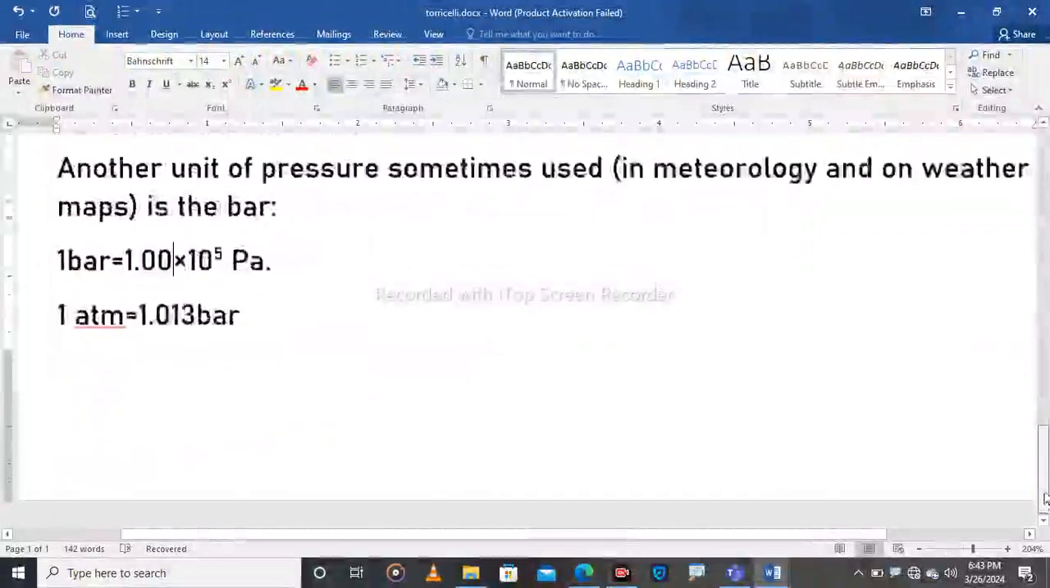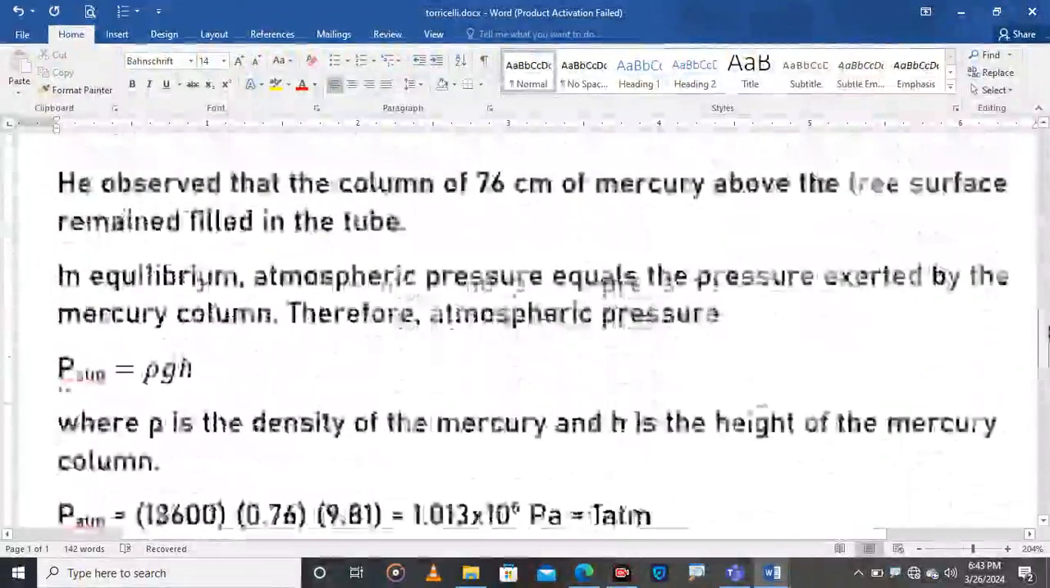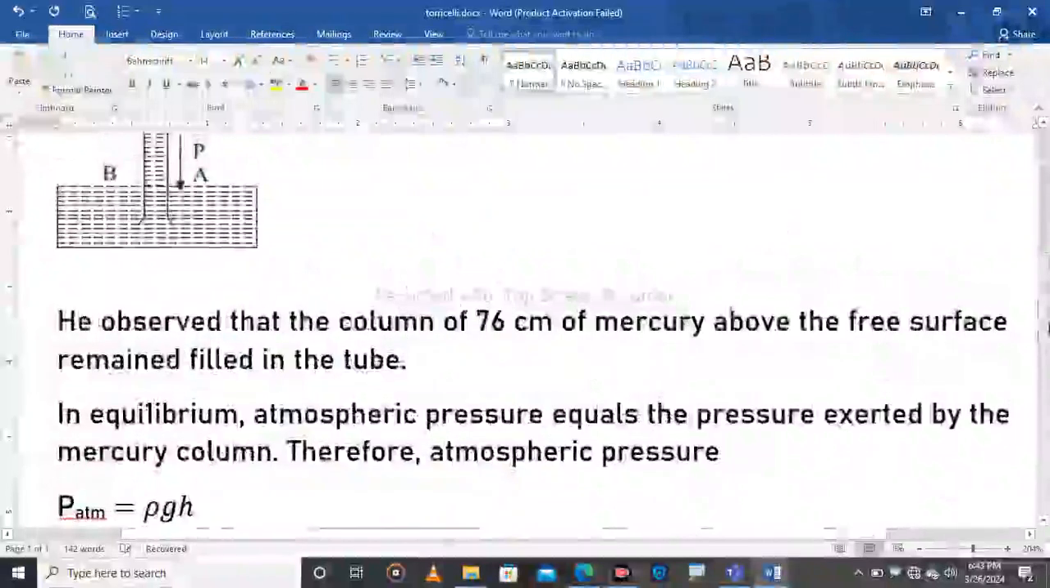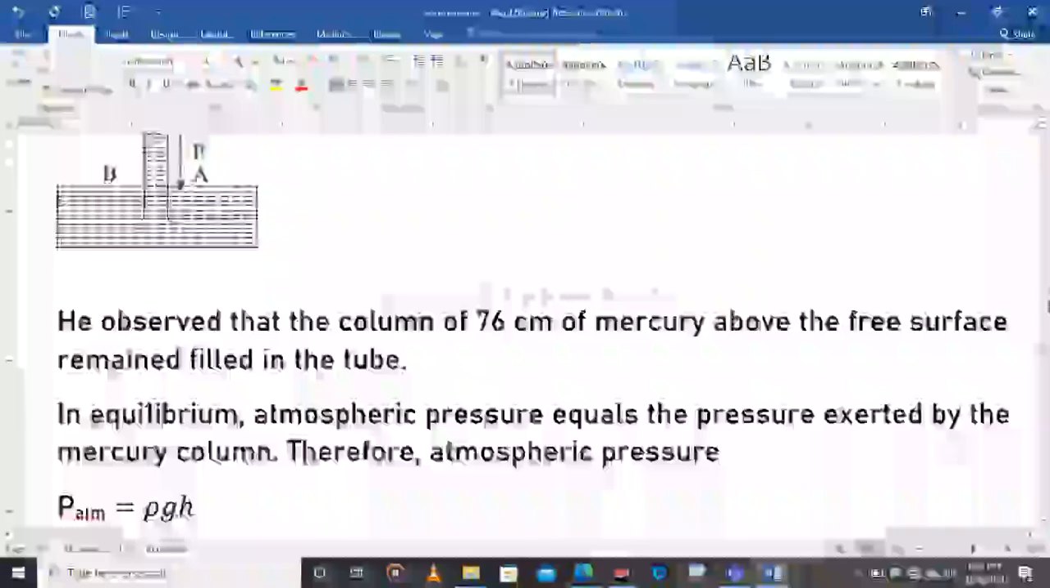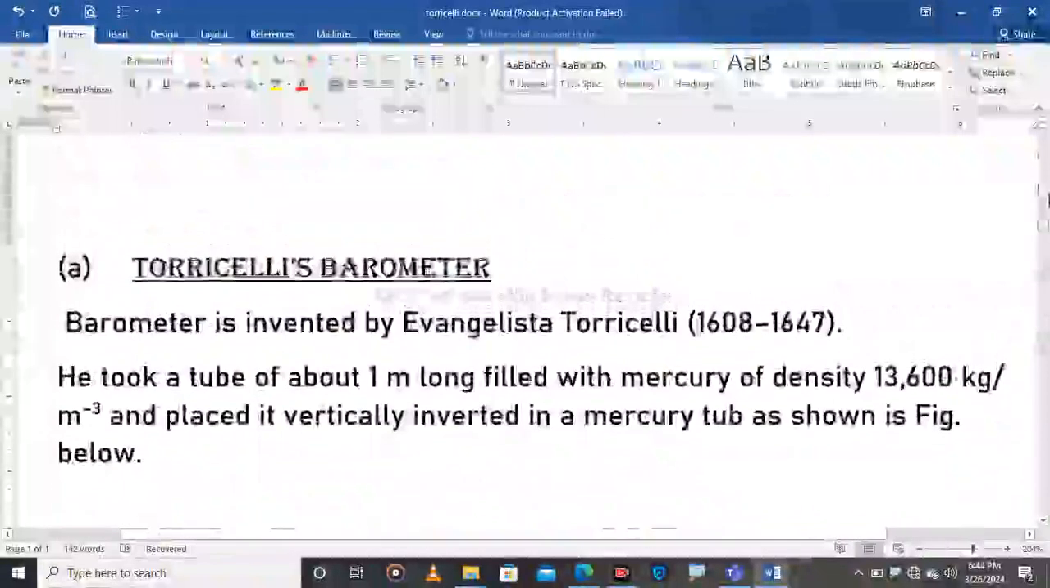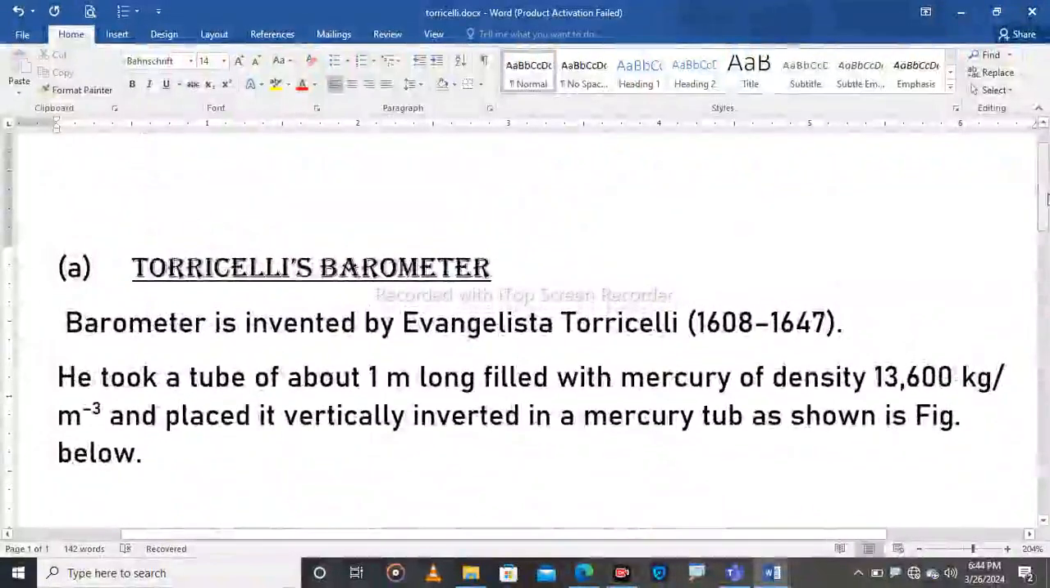I think by now it is clear how to measure atmospheric pressure using the instrument called the barometer, invented by Torricelli. If there is a question, you can write it in a comment, and then I will explain it the next day.